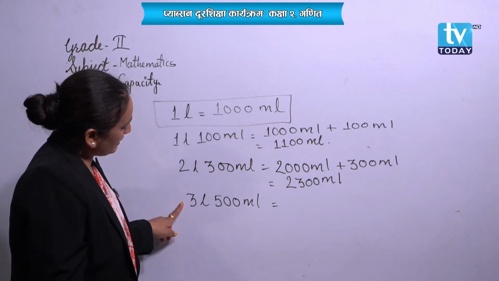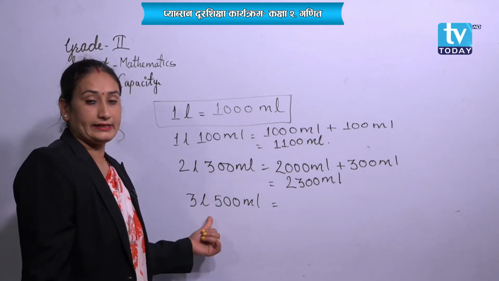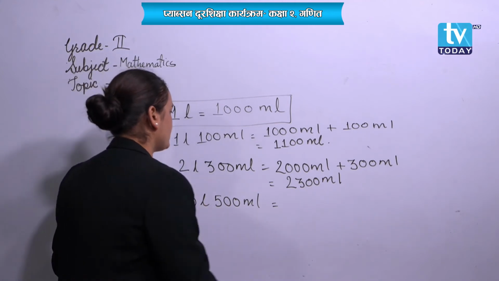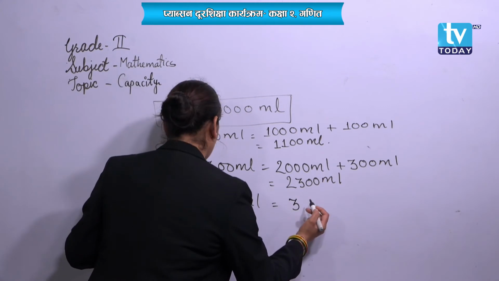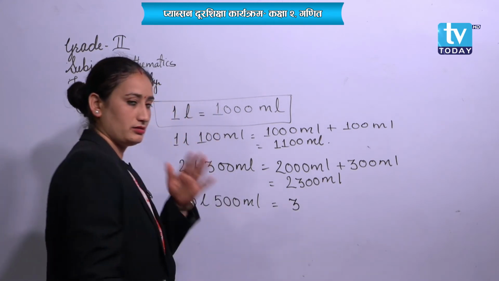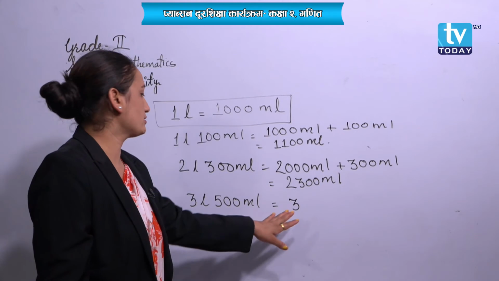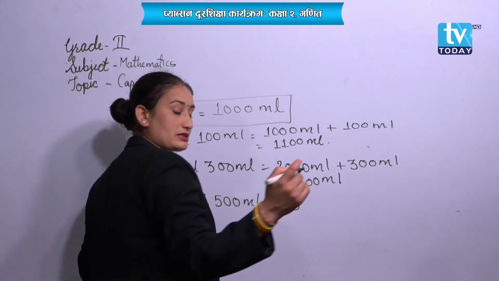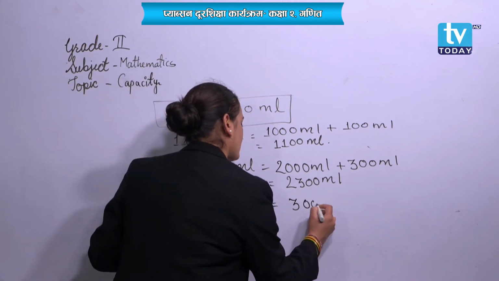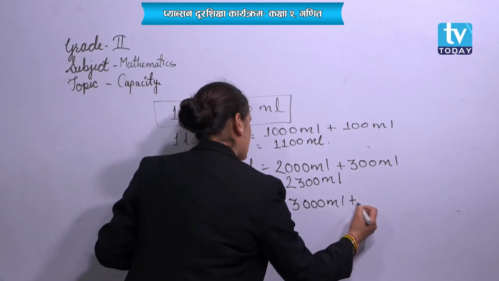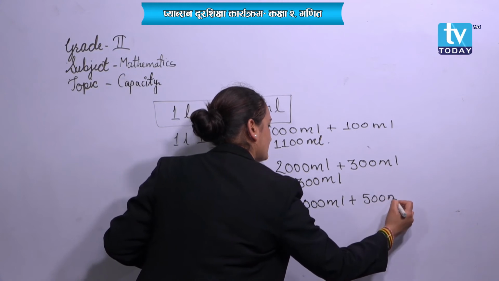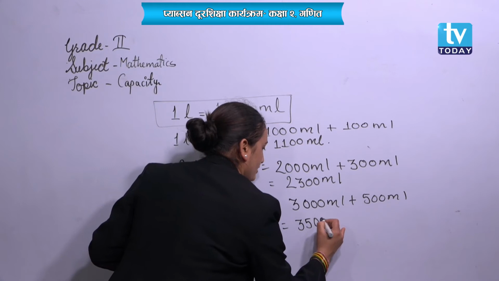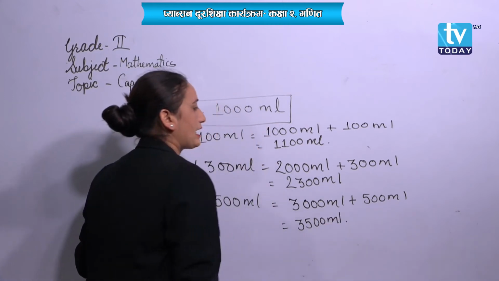Let's write the same way: 3 liter 500 milliliter. Let's convert into milliliter first. 3 into 1000 is 3000 milliliter plus 500 milliliter. Then altogether it will be 3500 milliliter. Can we write it this way?